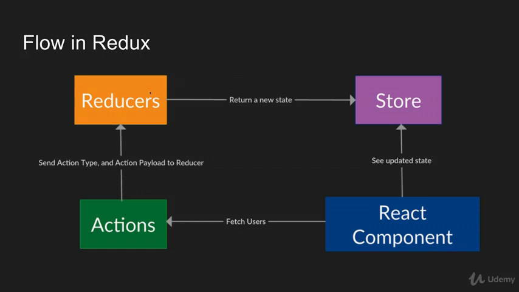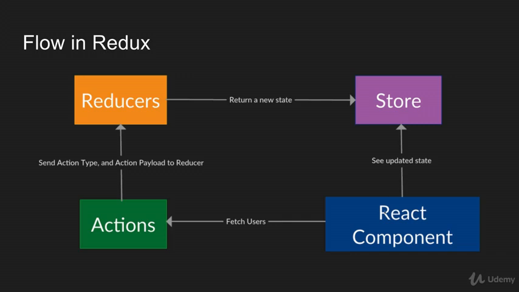So in this case, the reducer would maybe change the activity indicator for the loading screen to be true. So now when the user presses fetching users, it will show an activity indicator to show that it's fetching from an API. So the reducer is taking care of changing the state accordingly and returning a new state to our Redux store. Our React component is subscribing to the store, so it will see the updated state and it will then show the activity indicator.